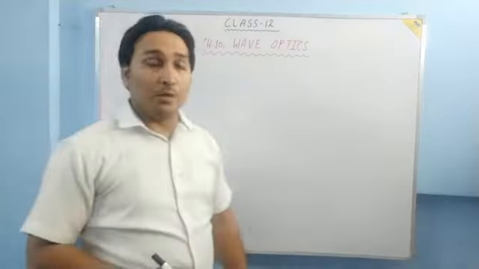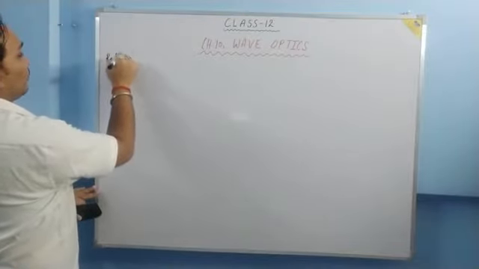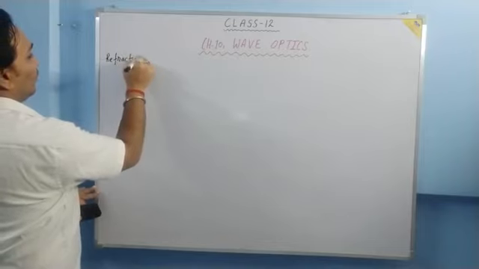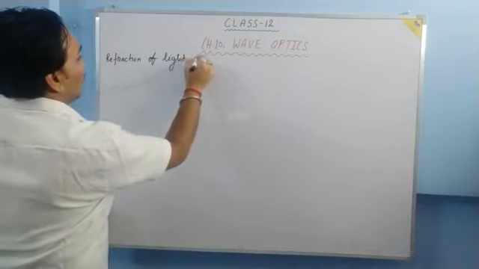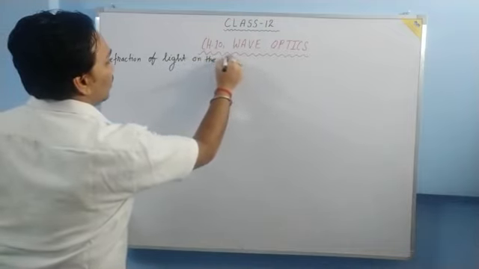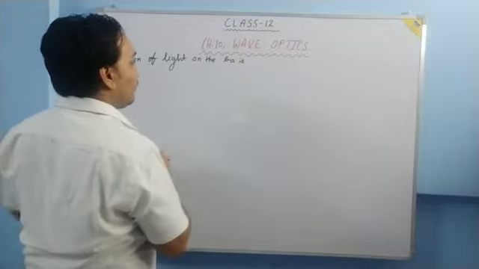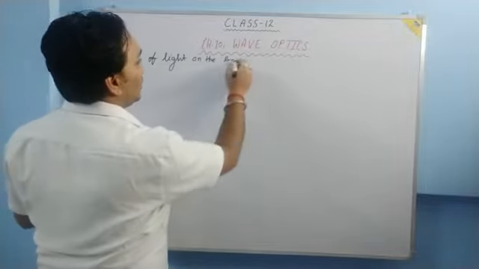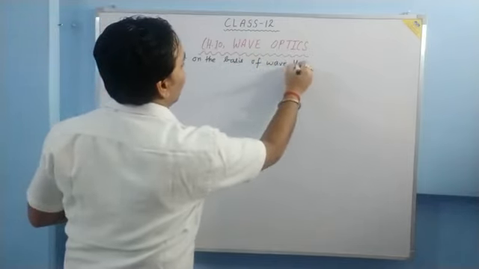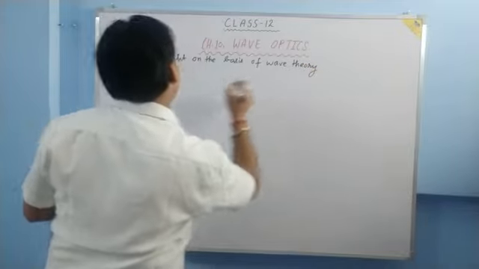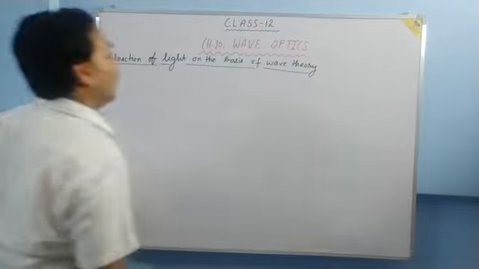The next topic is refraction of light on the basis of wave theory.